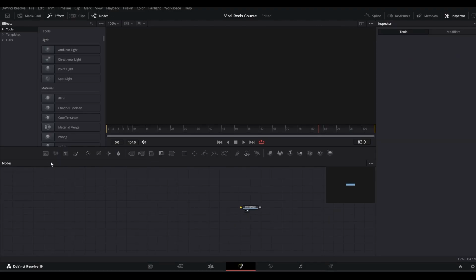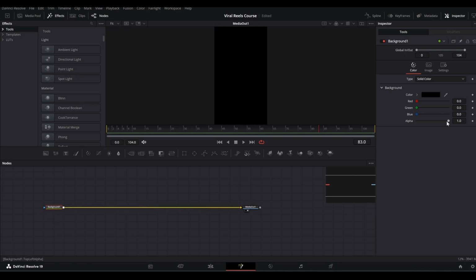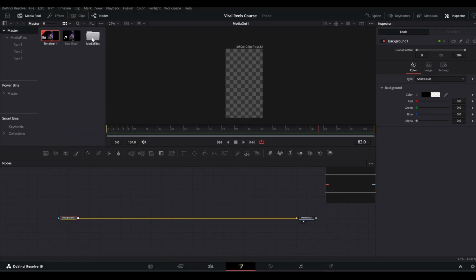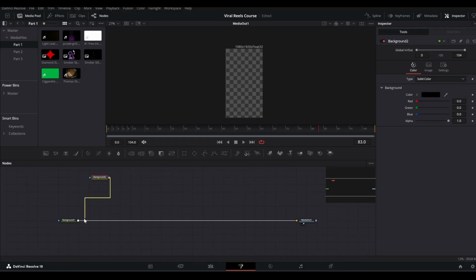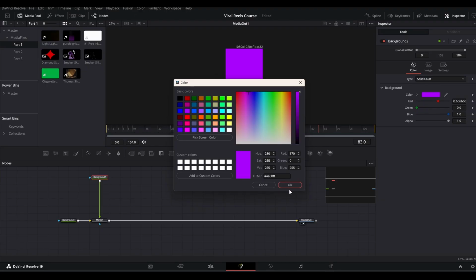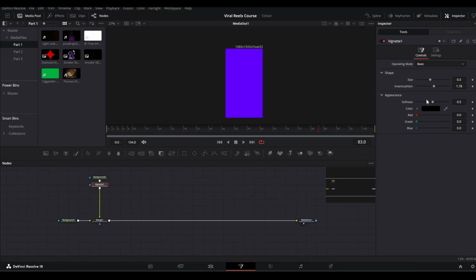And now first of all, let's set our background. So grab a background into the media out, and I will put the alpha to 0 for this one. And moving on, we will open our media pool and then media files and then part 1. All right, but before, let's make a background here. So grab a background, merge it on top like so, and in this I will change the color to purple like this, and maybe a little dark purple, so bring down the red here, and then I will add a vignette to it like so, and increase the size a little bit here.